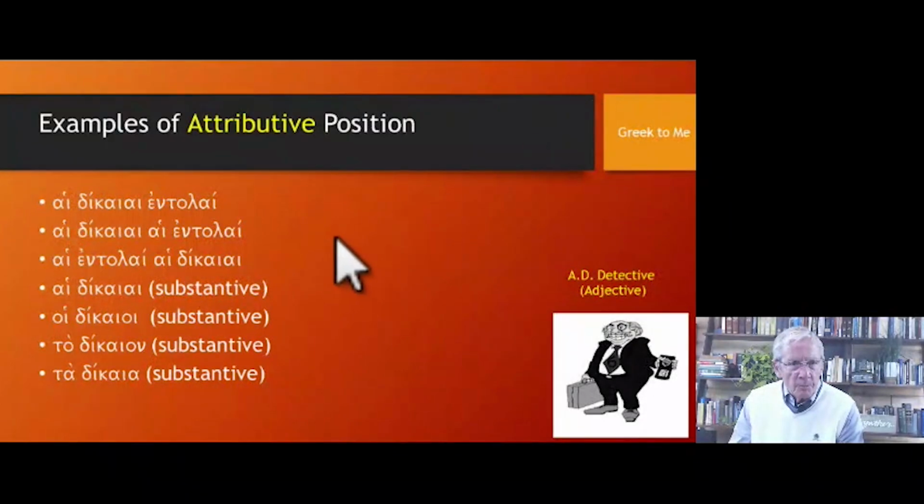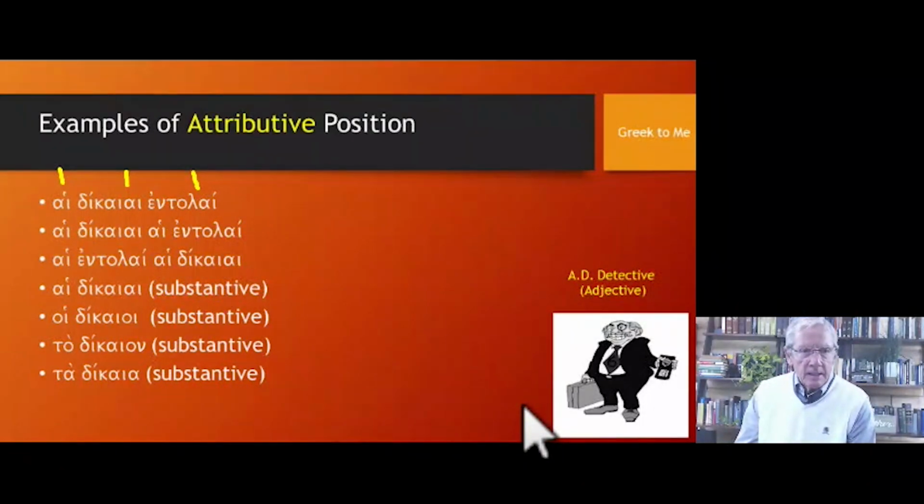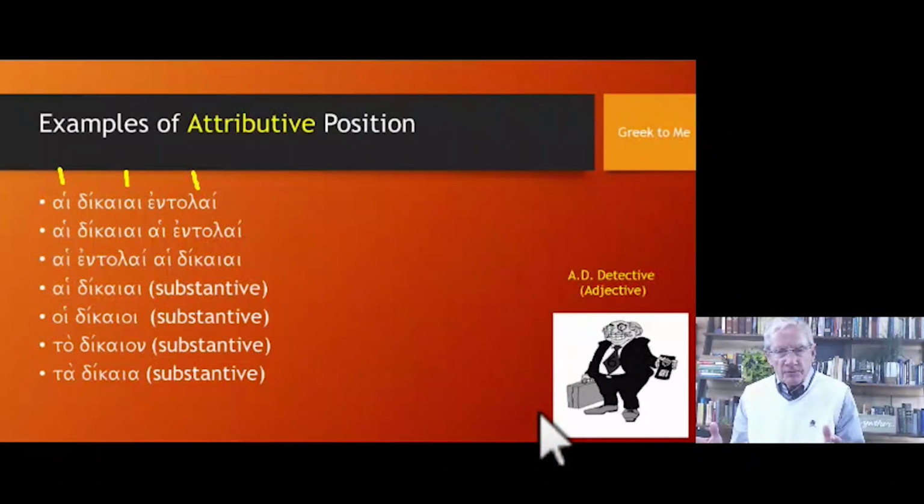So in the first example, we have hai dikai entolai. Here we have the definite article, here we have the adjective, here we have the noun. Now, notice that all of these are feminine plural nominatives. They all have the same ending here. Now, what is the position of the adjective? Dikai. It's attributive. Why? It follows the definite article. So this would be translated as the righteous commandments.